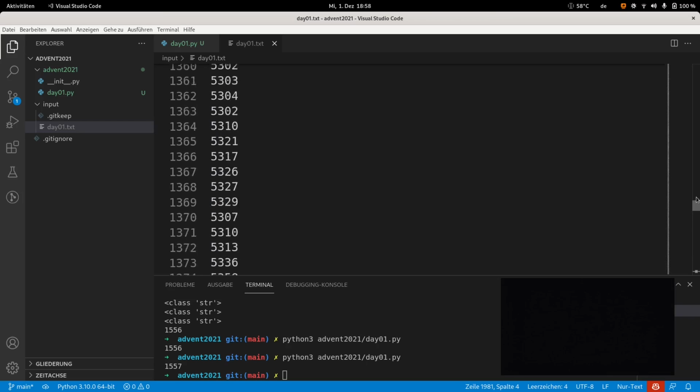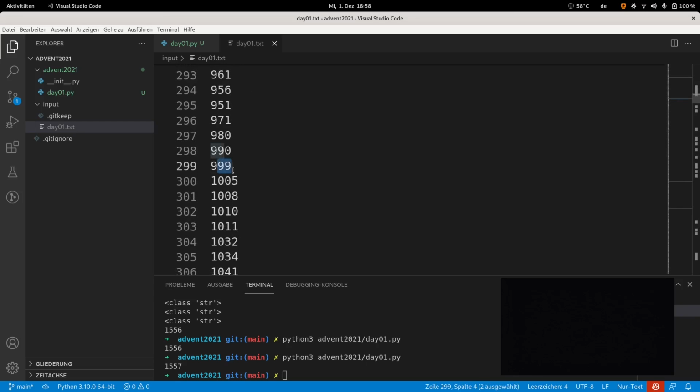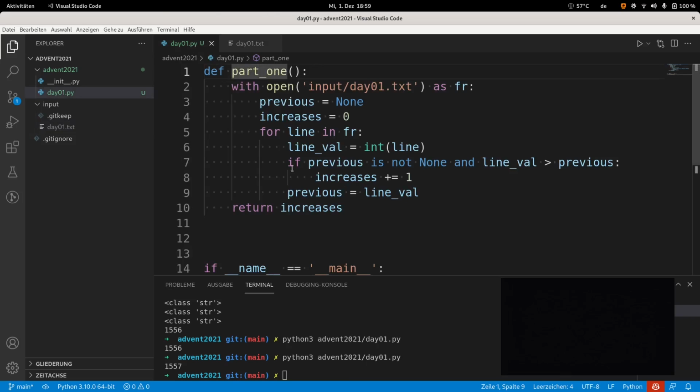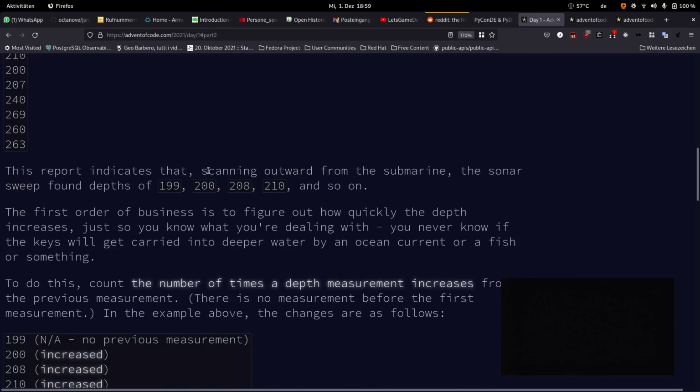But in this list we also have numbers with 3 digits, and when we are at this line, Python will compare 999 and 1005, and alphabetically 999 comes after 1005 because it starts with a 9, but numerically of course it does not. So this conversion fixes the value, and in fact if I put it in the solution, it will tell me that it was correct.